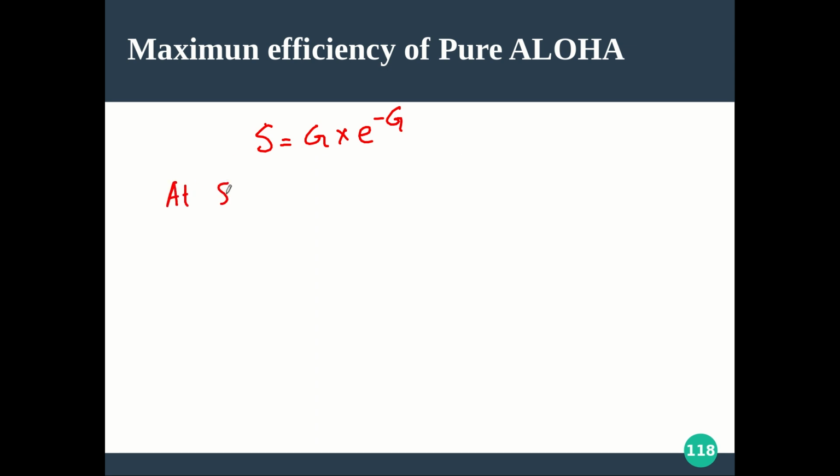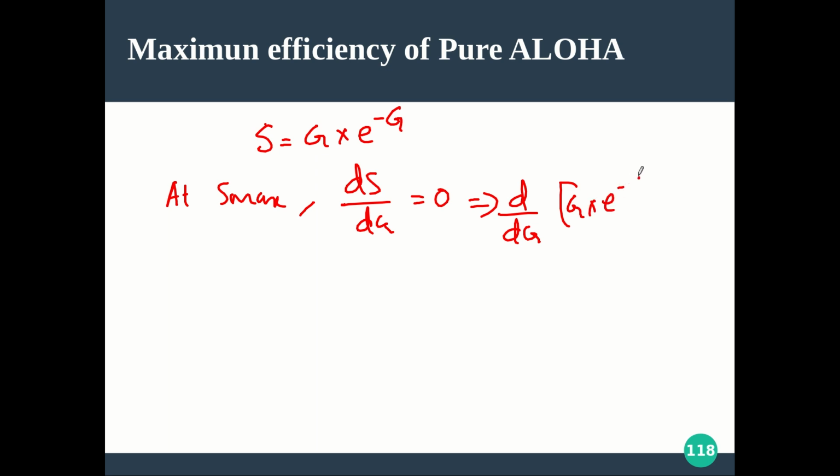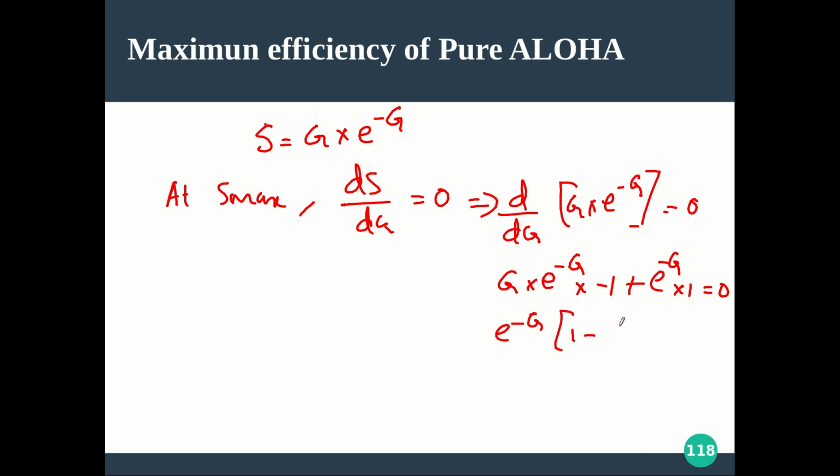We need S max. At the point where the function reaches maximum, its derivative will be 0, so dS by dG equals 0. That implies d by dG of G into e raised to minus G is equal to 0. First into derivative of second, which is minus 1, plus second into derivative of first, equals 0. You can take e raised to minus G outside, so this is 1 minus G equals 0. Since e raised to minus G can't be 0, 1 minus G equals 0, which implies G equals 1.